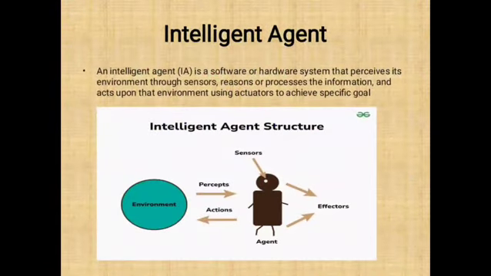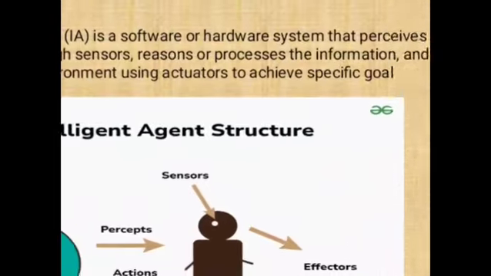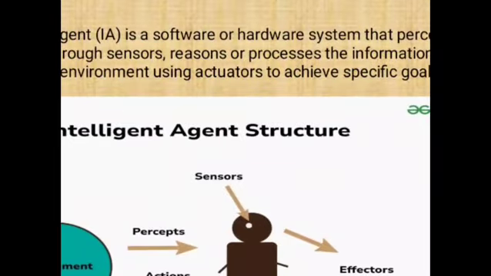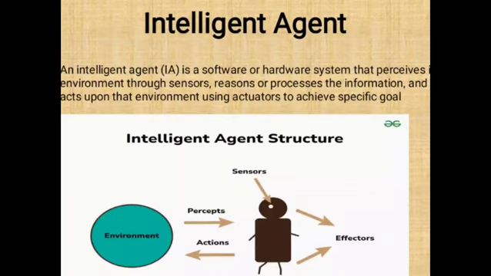Now I am going to talk about intelligent agent in artificial intelligence. An intelligent agent is simply called IA. It is a software or hardware system that perceives environment through sensors, reasons or processes the information, and acts upon its environment using the actuator to achieve specific goal.